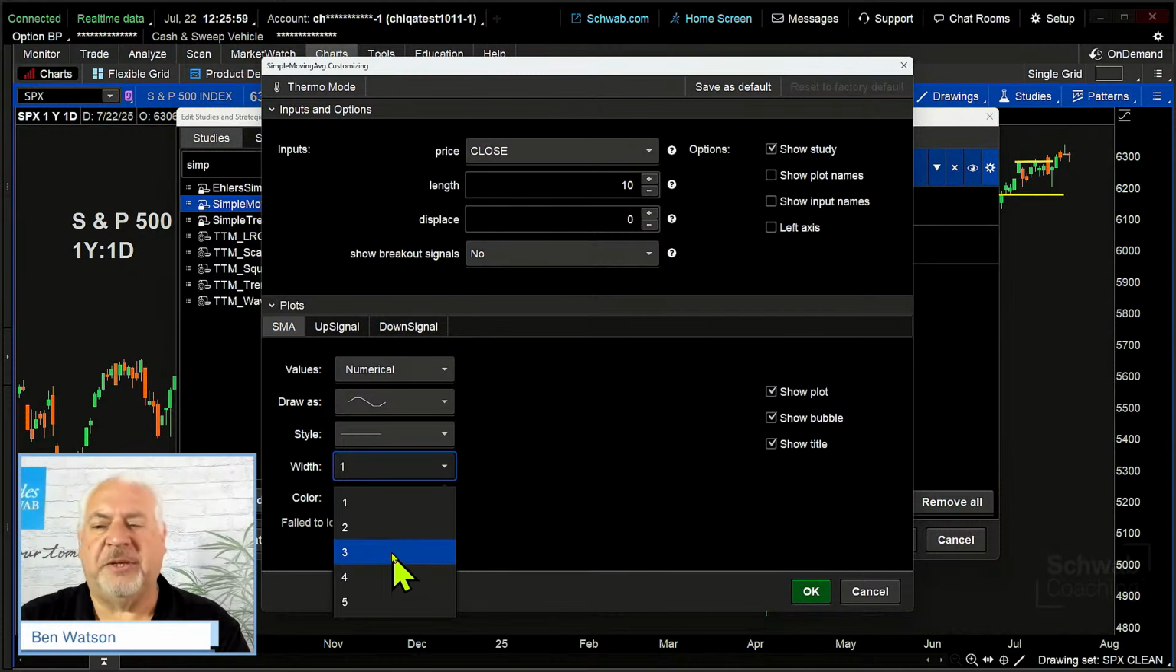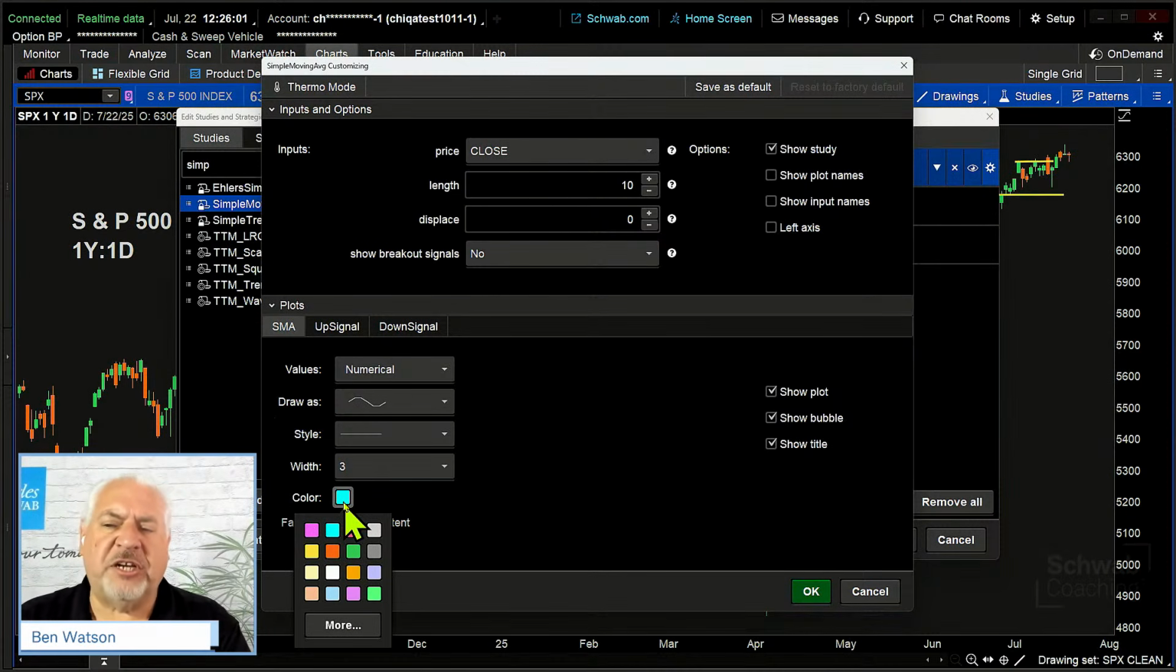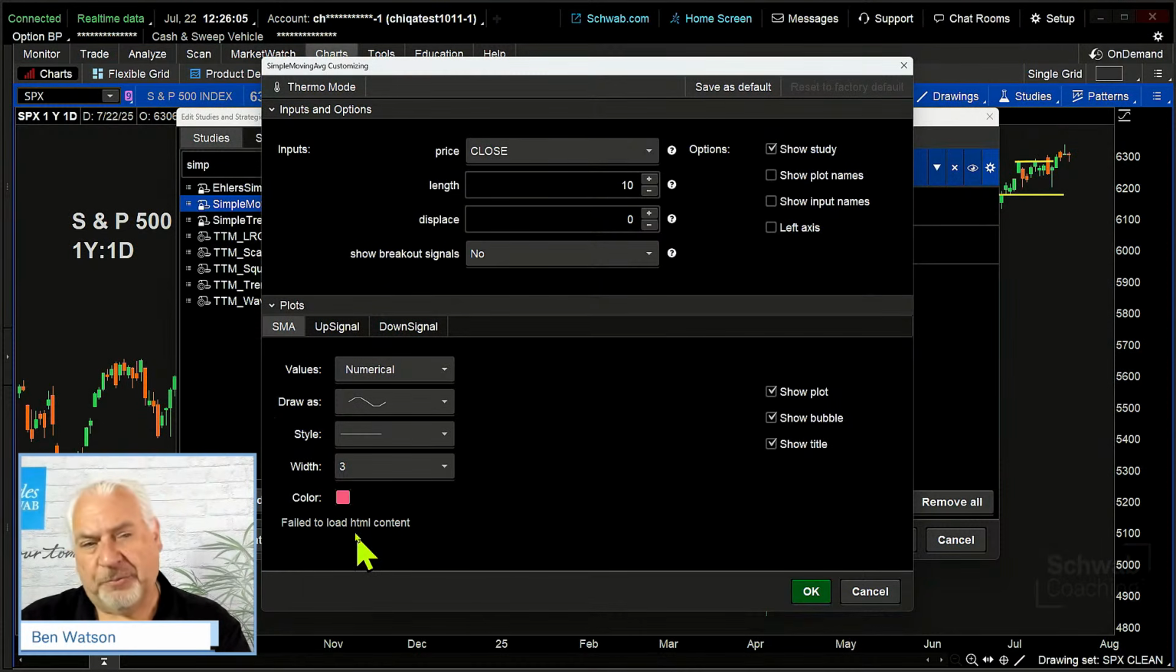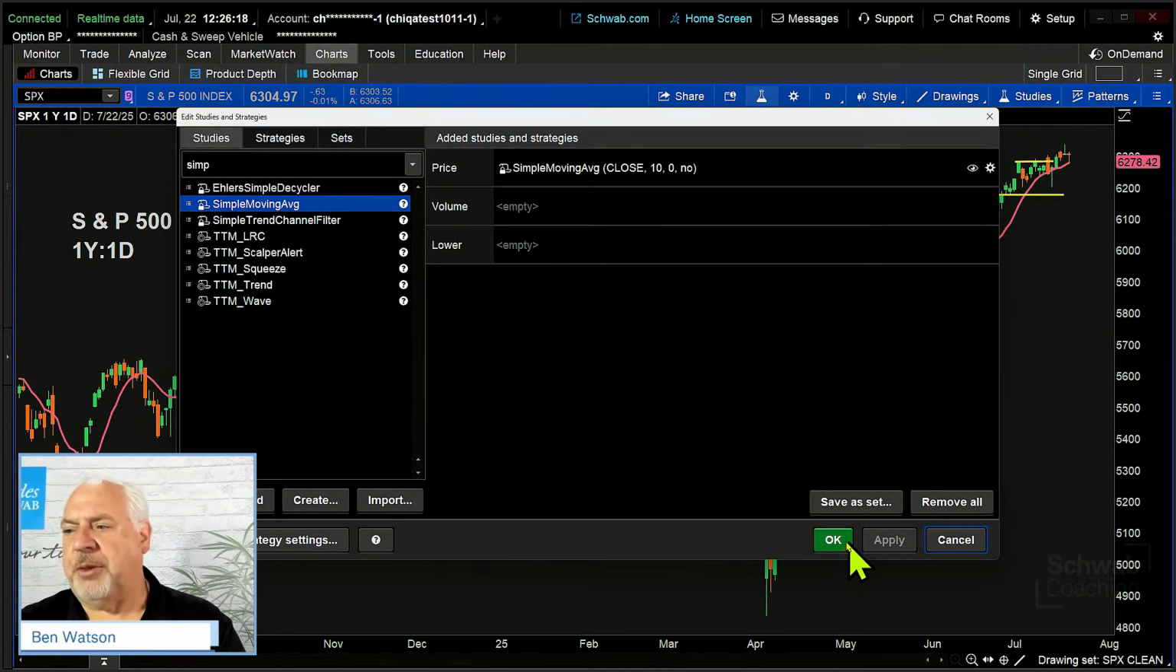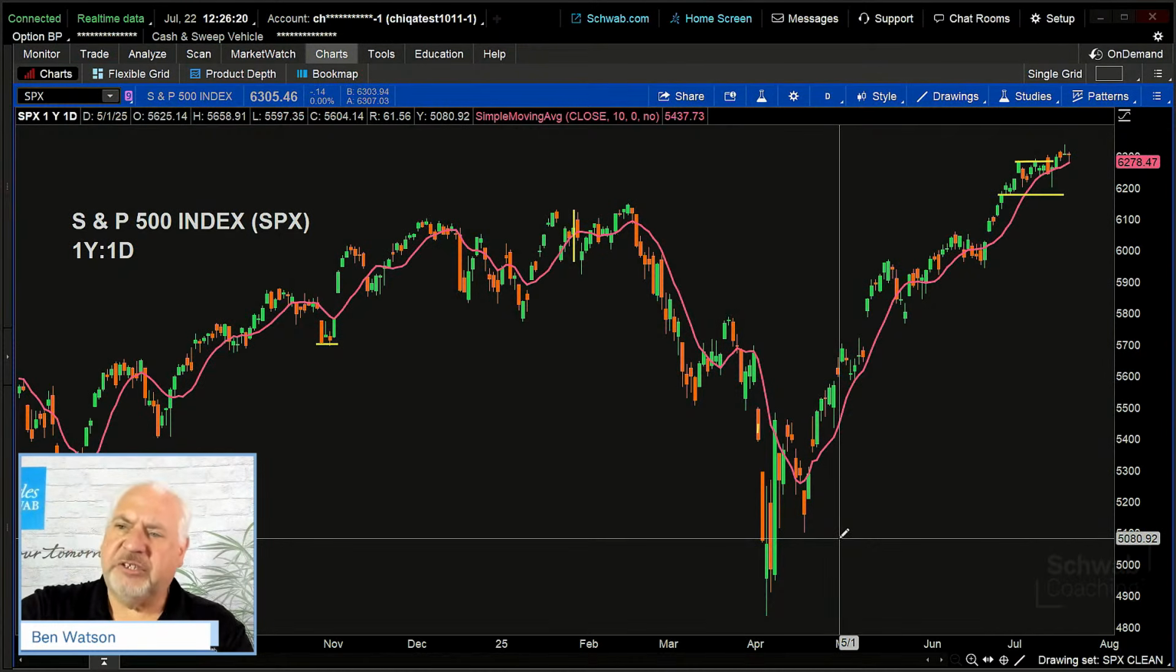So I'm going to make this a little bit thicker so that we can see it. I'm also going to change the color to kind of a more urgent red color. And the reason I'm going to make that a little more urgent in terms of that color is because that's the shortest time frame. That's the one that's most reflective of what's going on right now. So I'm going to click on OK, and we're going to click on Apply and OK. And there is our 10-period moving average.